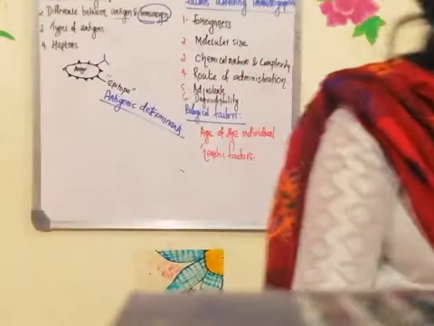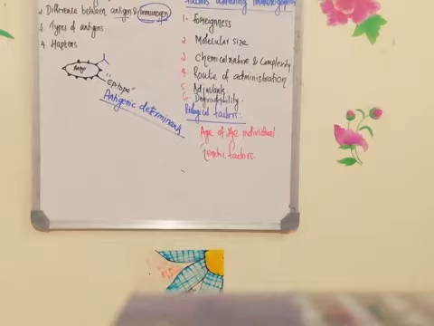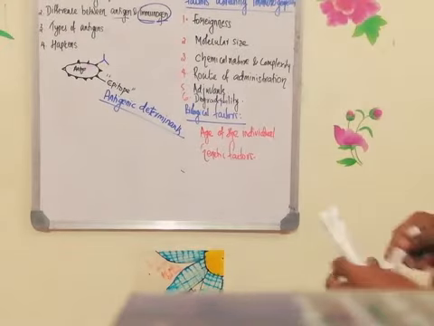The first one is known as the foreignness. What do you mean by the term foreignness? The antigen which enters into the body should not belong to your body. That means, as the phylogenetic distance increases, if there is an increase in the distance in phylogenetic relation, the greater will be the antigenicity. Okay, so I'll explain it with an example.